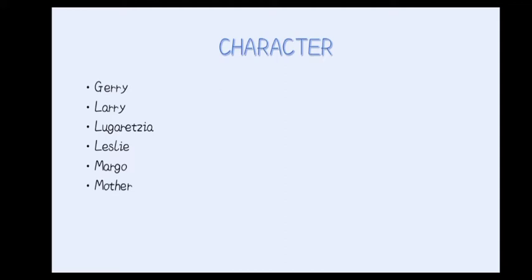First of all, the characters. The first character is Jerry, then Larry, Lugaretia, Leslie, Margo and Mother. And one more important character is Roger, who was the dog.